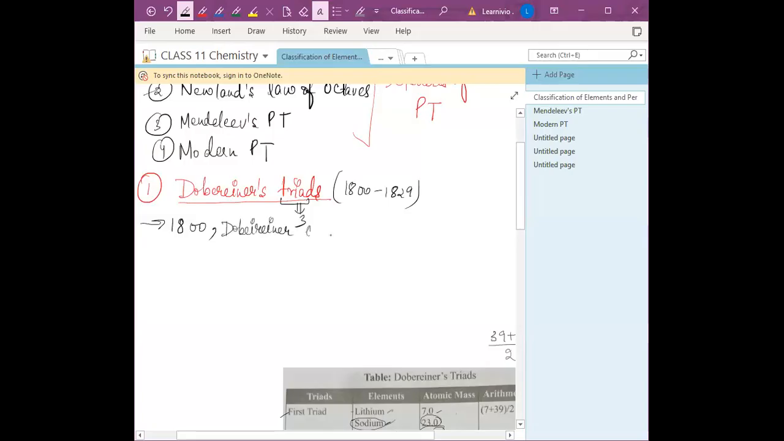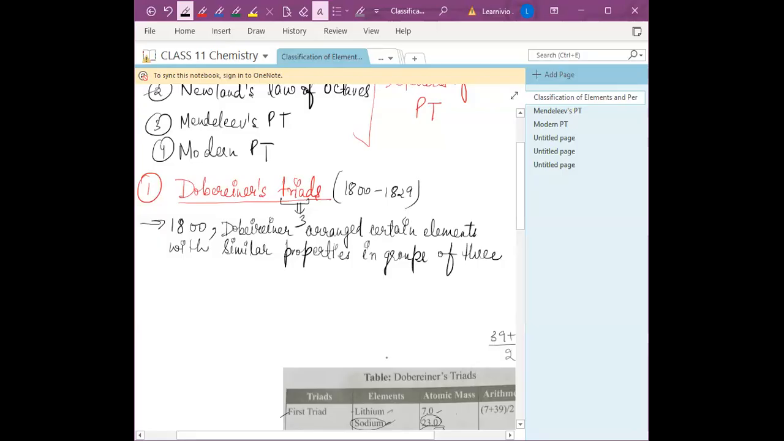He arranged certain elements with similar properties in groups of three. According to Dobereiner, these three have similar physical and chemical properties.